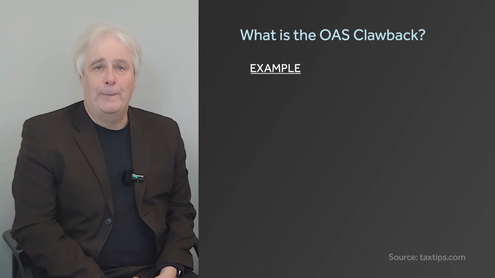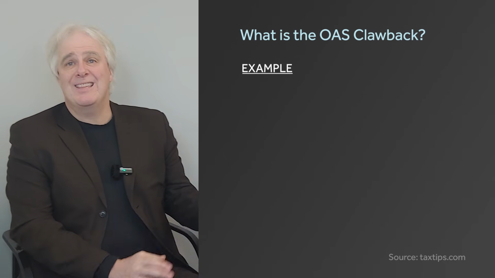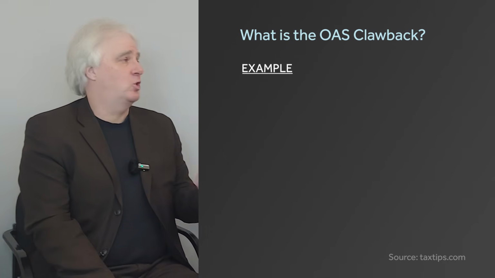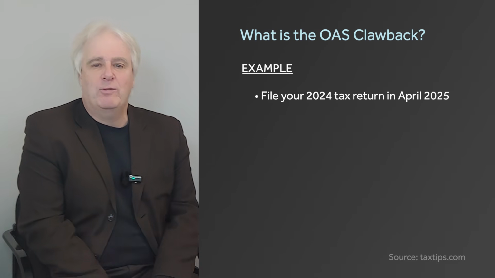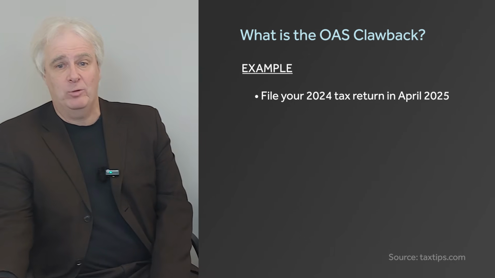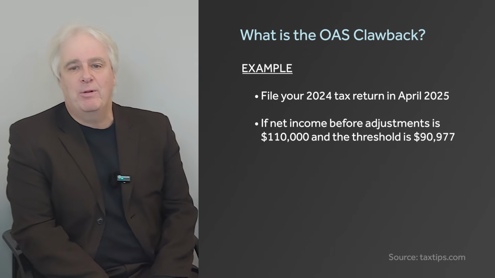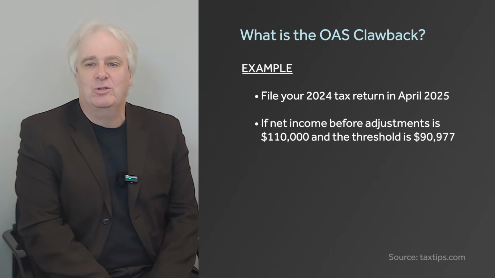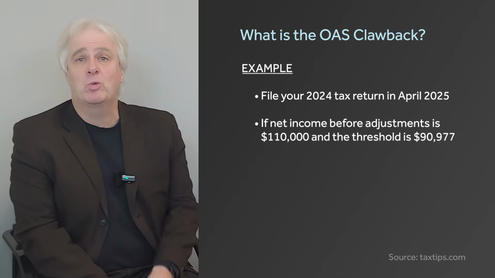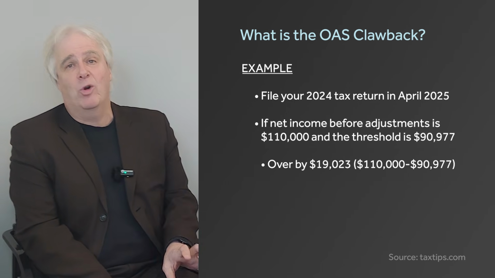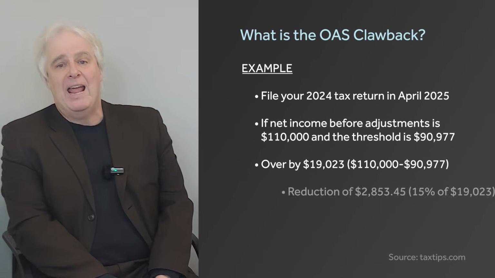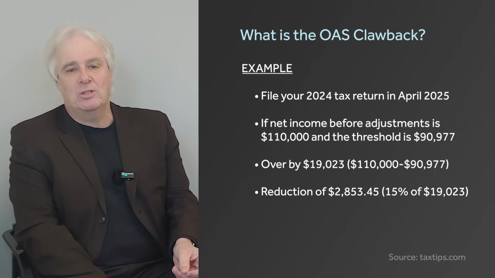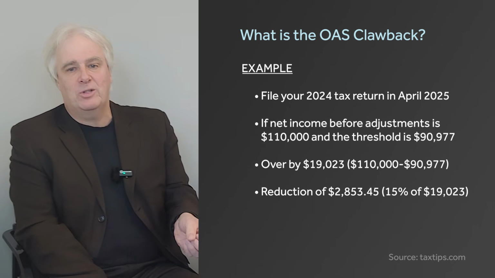Now, here's a quick example explaining that. So that's the biggest factor. Remember, it's not yearly. It's not January to December. It's July through to June each year. In our example, you're filing your 2024 tax return in April of 2025, which of course is normal. Let's say your net income before adjustments is $110,000, and as we mentioned, the threshold is roughly $91,000. So you're over by a little over $19,000, which is the 110 minus the 91, and your reduction is $2,853.45.